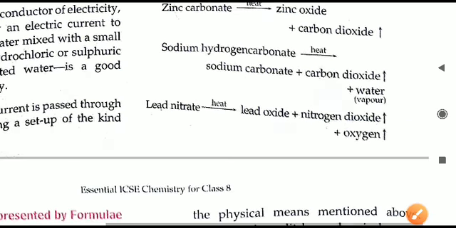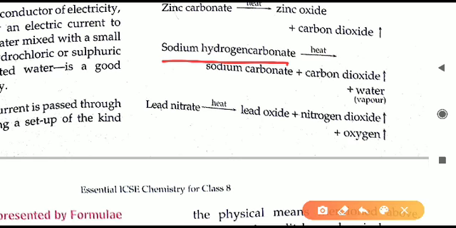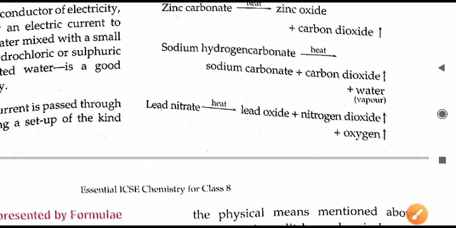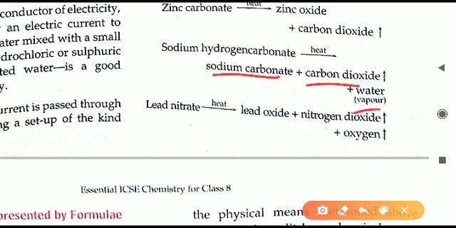Next one, sodium hydrogen carbonate. What is sodium hydrogen carbonate? It is baking soda. It is used in bakeries to produce cakes. In the bakery it is used, sodium hydrogen carbonate. This on heating, what is it forming? It is forming sodium carbonate, carbon dioxide and water vapor.